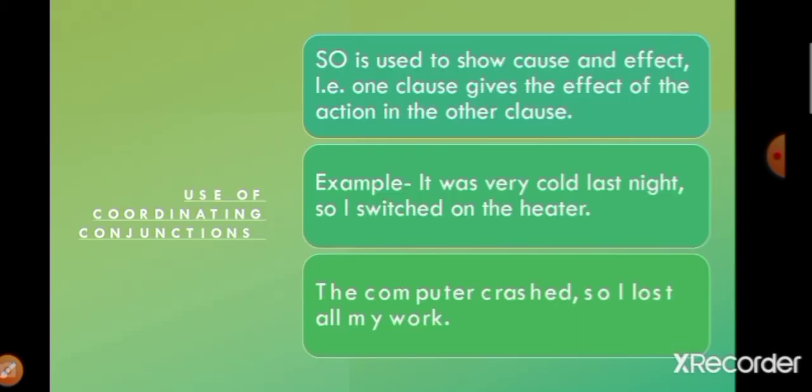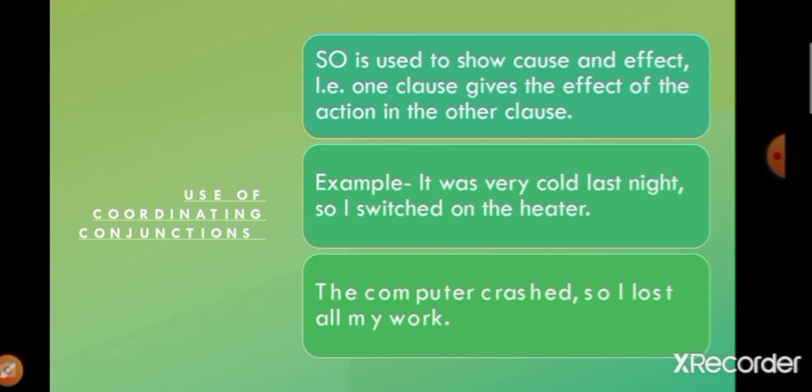Next is use of coordinating conjunction so. So is used to show cause and effect relationship. Whenever we know that there is a cause given to us and the effect is also given to us, then so will be used. One clause will be giving the effect of the action and the other clause will be the cause of the action. Example, it was very cold last night, so I switched on the heater.